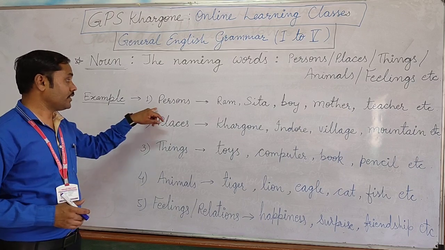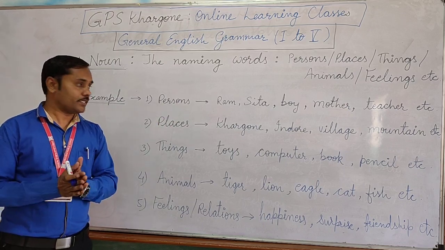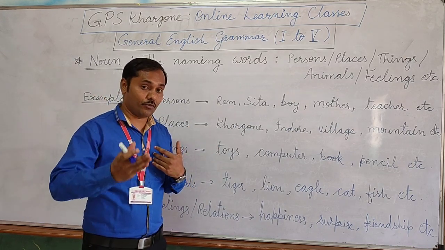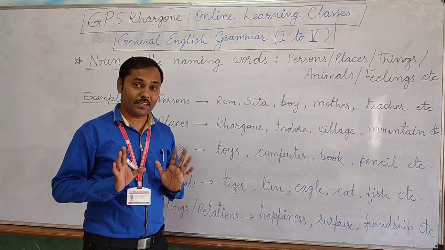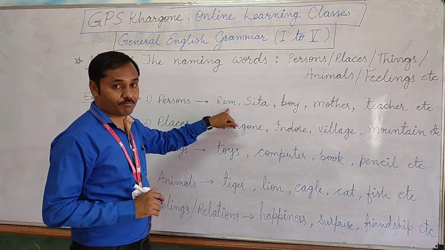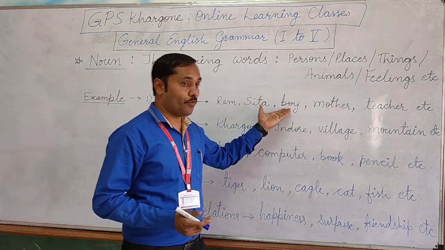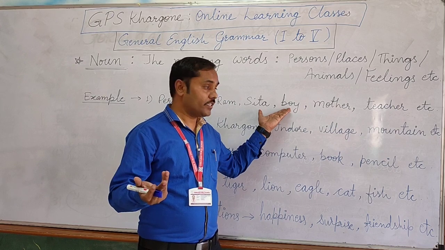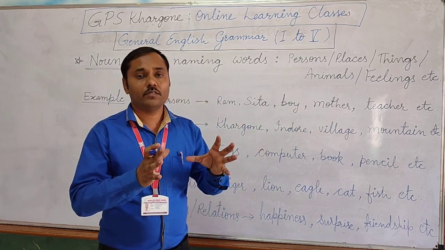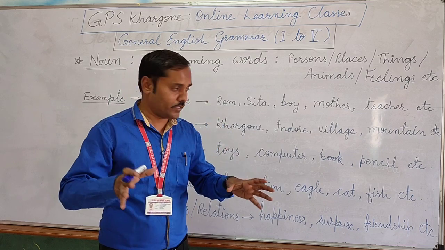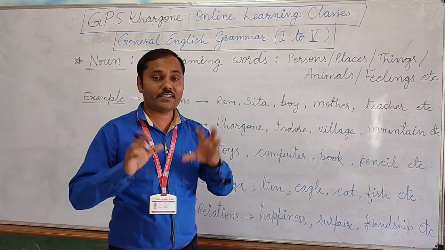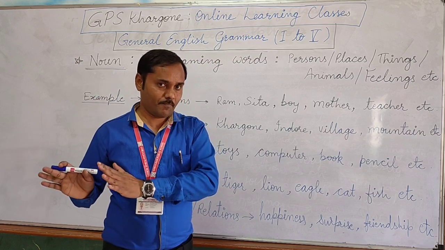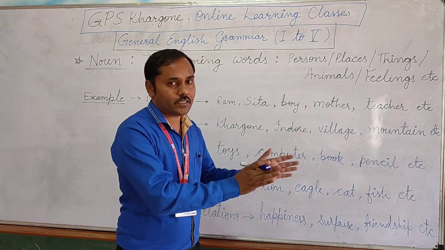Okay. Example 1, persons. The names of the persons. I have my name, you also have your name, your parents have names, everybody has a unique name. Just like Ram, Sita, boy, girl, lady, James. These are all the names given to some individual person or a group of persons. Group of persons means boys. In this category, all boys are coming, not the girls. But in the category of girls, only girls are considered.